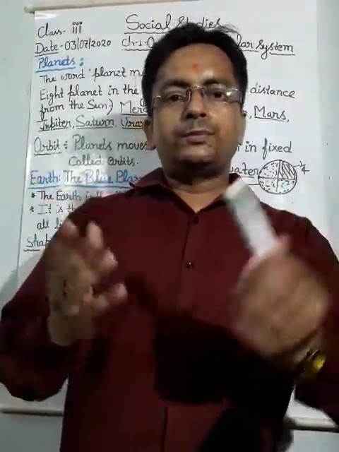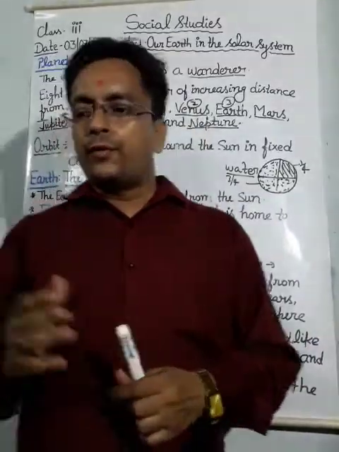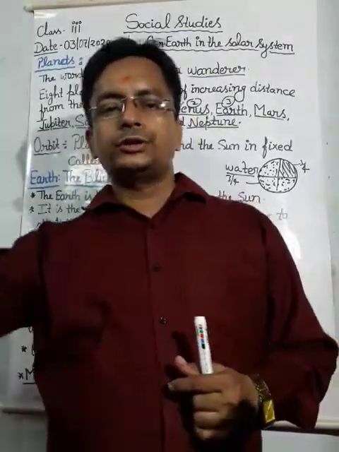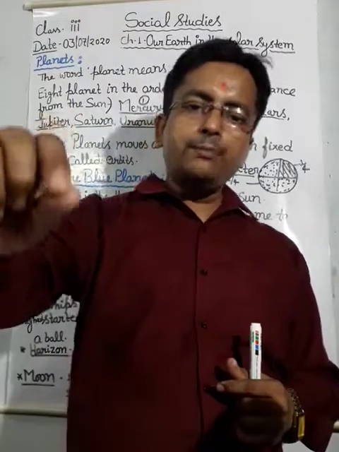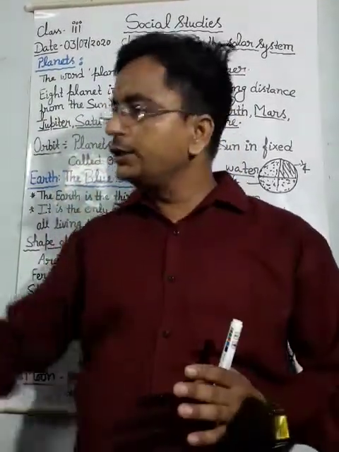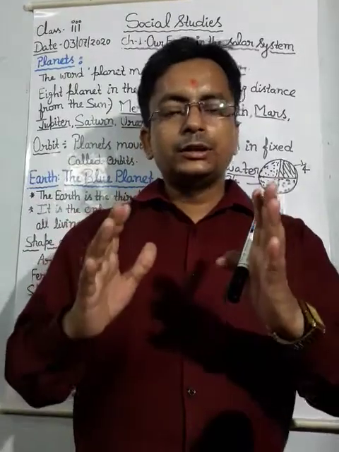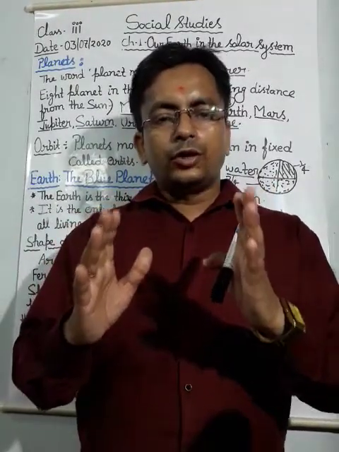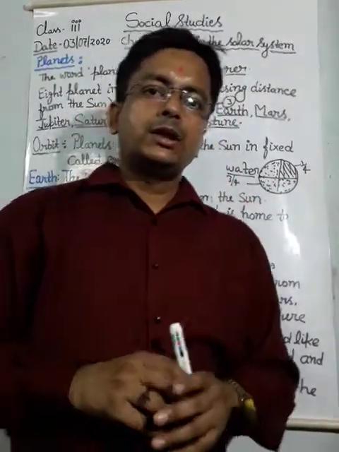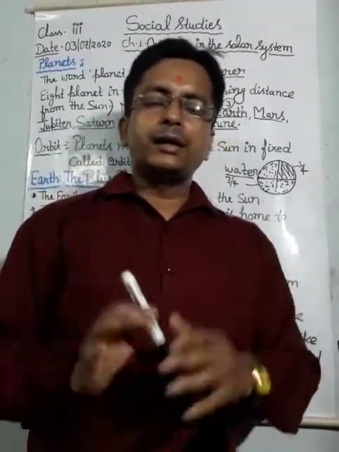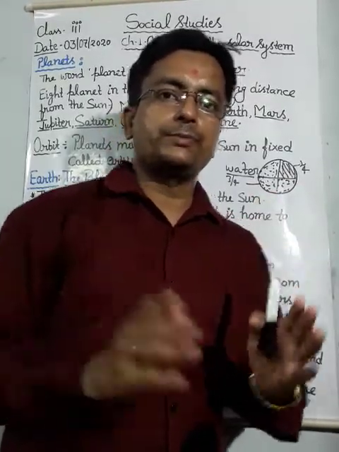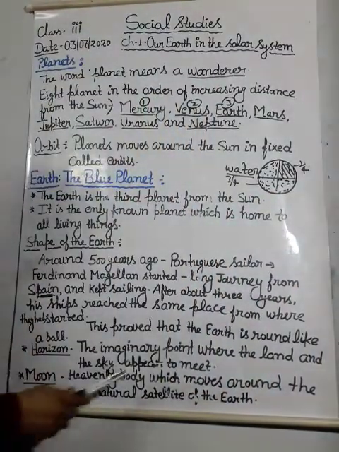So, just suppose you start moving from a place and you reach the same place from where you started your journey. That is called round shape. Means by this Ferdinand Magellan proved that the earth is in round shape.